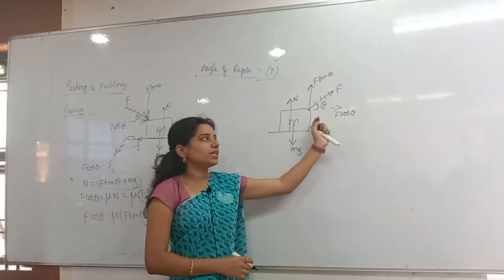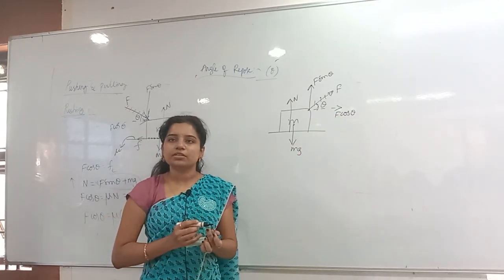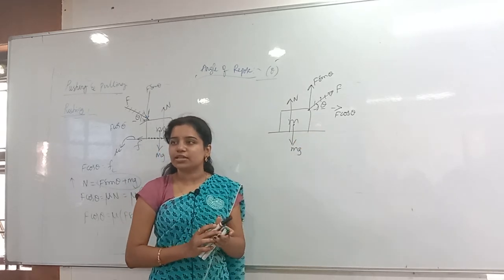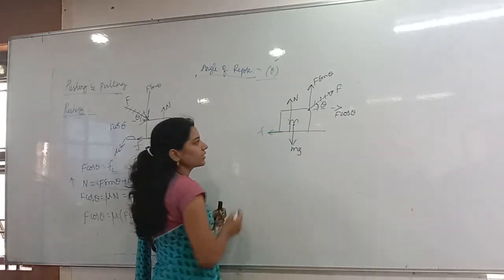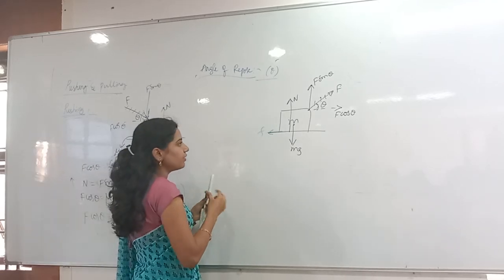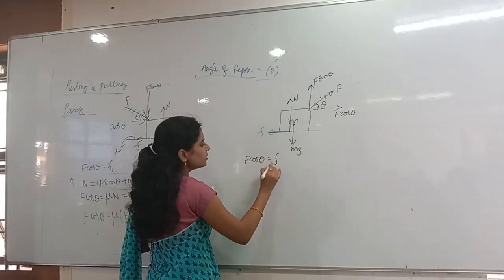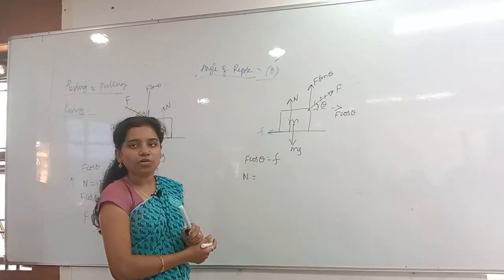So F cos theta is in this direction, which means the body has the tendency to move in the right side direction. Why? Because F cos theta is applied in the right side direction. Then friction acts in the opposite direction. Now what can we write? Here F cos theta is equal to friction. Then normal reaction: upward forces equal downward forces.